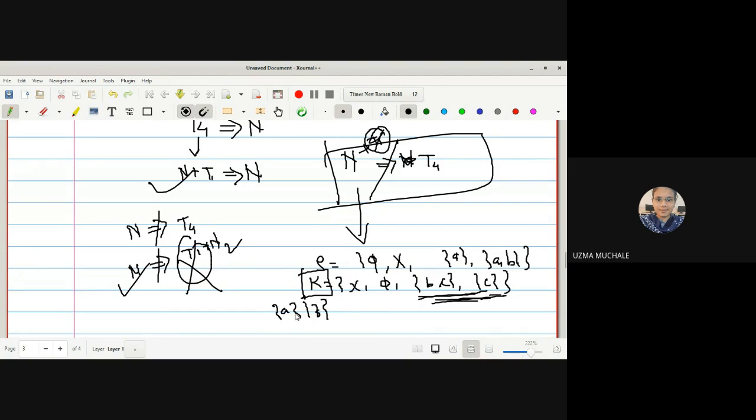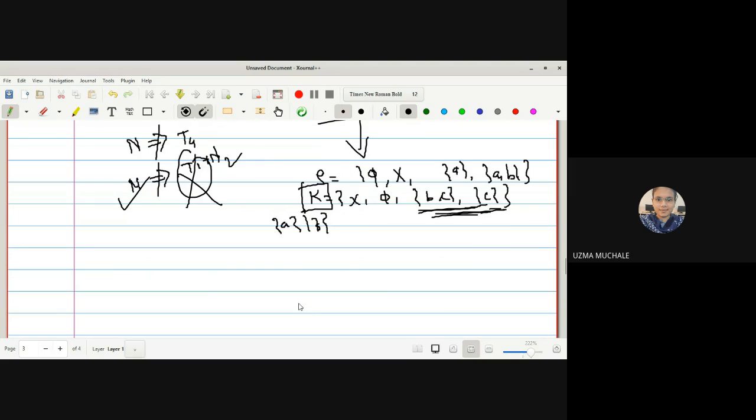So you can write the reason here. Every singleton set is not a closed set. Singleton a, singleton b are singleton sets, but they are not members of K. Why are they not members of K? Because we have collected the members of K as complements of members of the topology. Complement of φ is X, complement of X is φ, complement of {a} is {b,c}, complement of {a,b} is {c}.